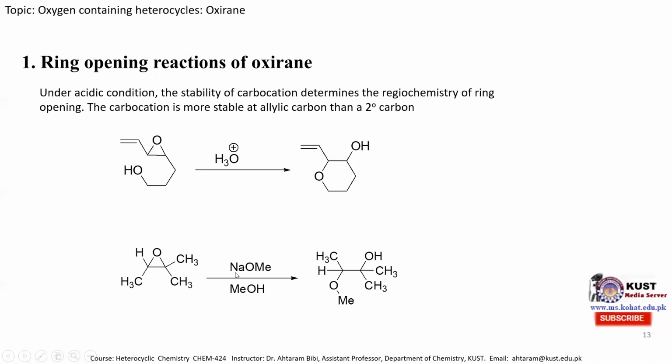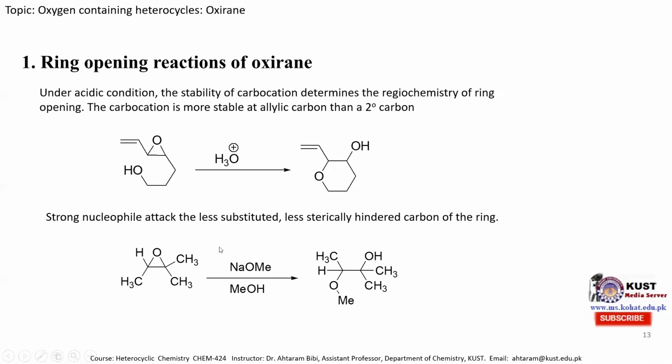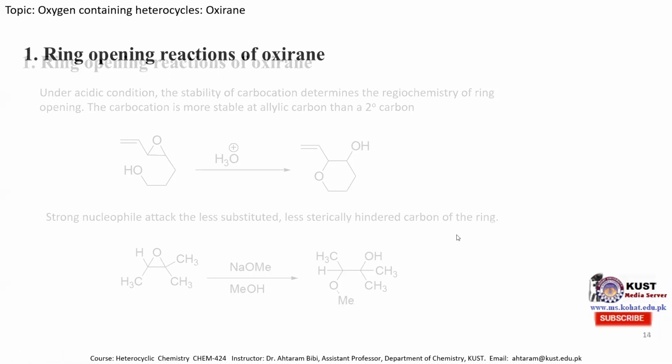Then if we apply sodium methoxide, the basic condition, now this methoxide will attack here or here, but as mentioned previously, in basic condition it will attack the carbon atom which is less sterically hindered. So if we compare these two carbon atoms, this carbon is less sterically hindered, so methoxide will open this epoxide from here, and we will obtain this product. So a strong nucleophile attacks the less substituted, less sterically hindered carbon of the ring.